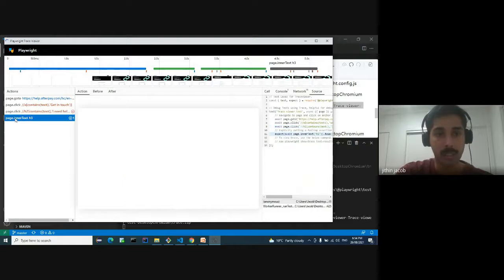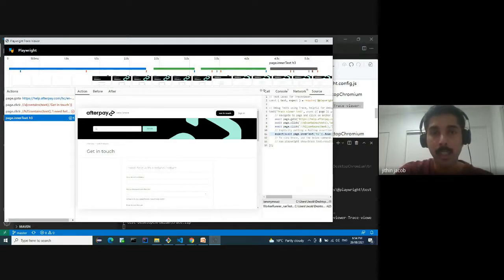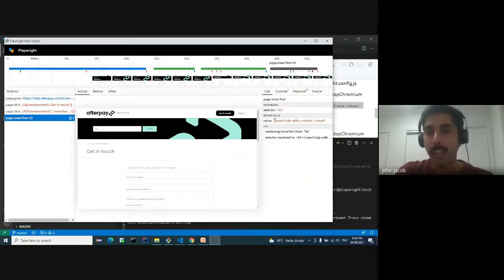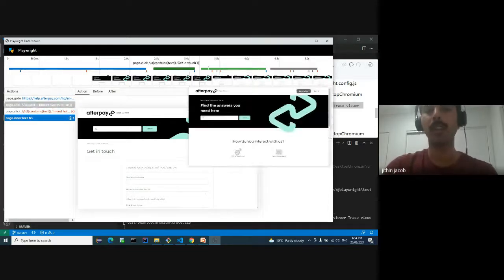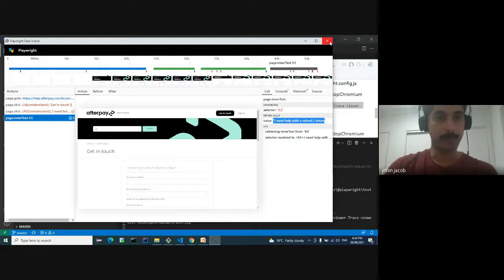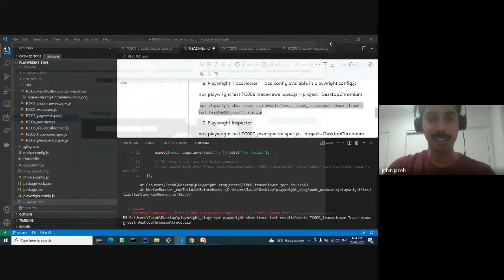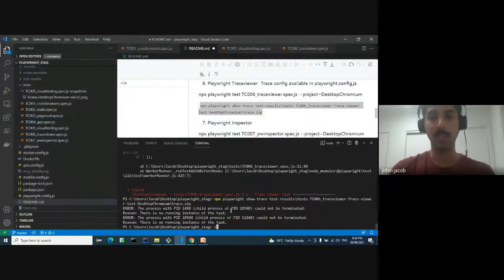Now let's look at the assertion. In here, it's saying "I need help with the refund rate." That's why our test case failed. We have passed in one value, but the actual value is "I need help with the refund or return." This is how we can debug the test, and this is something unique which I have seen in Playwright. You can try out these things once you get a chance.